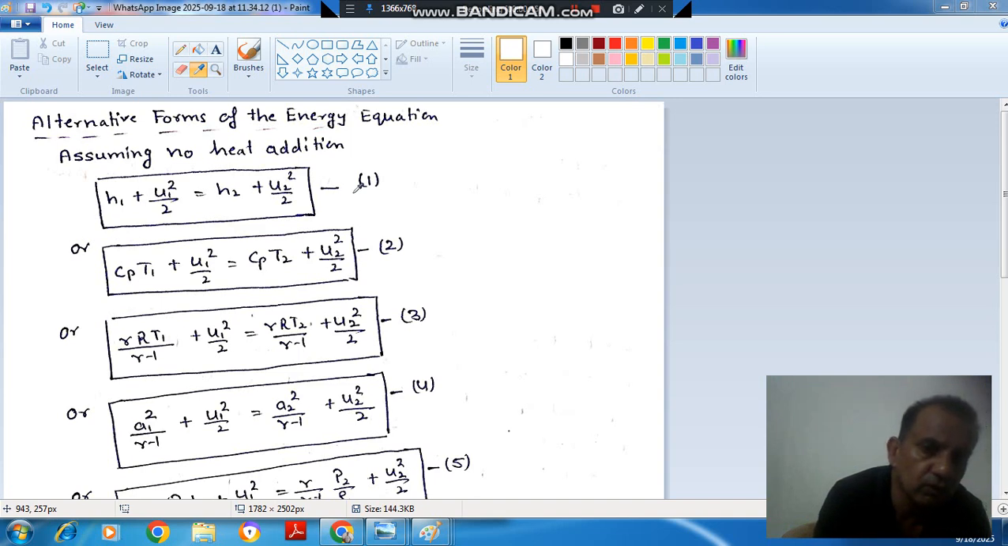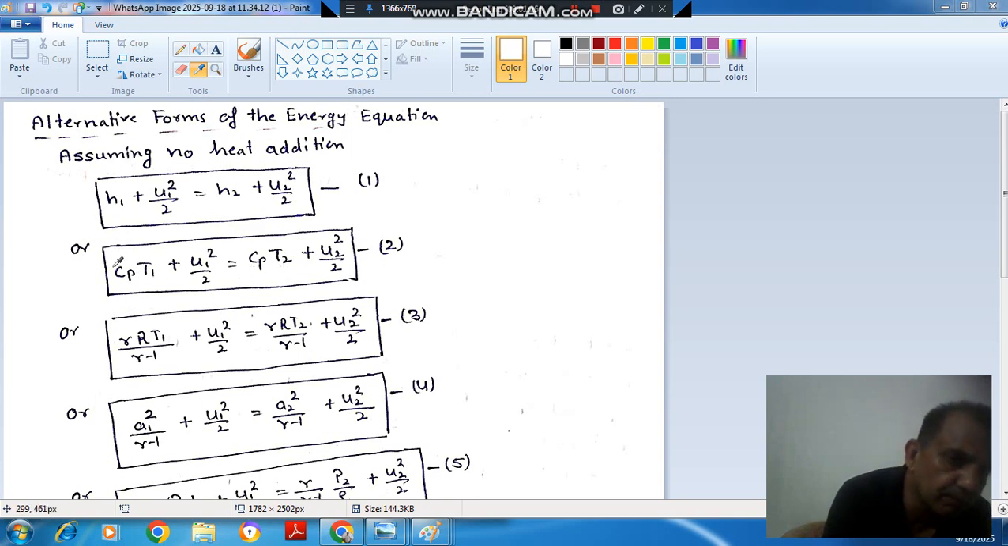Okay. So now we'll study the different forms of energy equation. You need not remember all these forms. You need to see how these are derived, and how the relations are used to derive these equations. So we can put here H1 is equal to CPT1, H2 is equal to CPT2. This is specific enthalpy, and specific enthalpy is CPT. For 1 it is CPT1, for 2 it is CPT2. So this is the second form of energy equation.